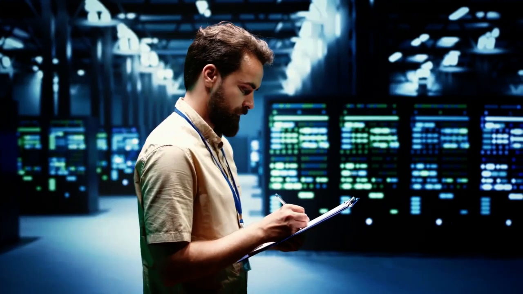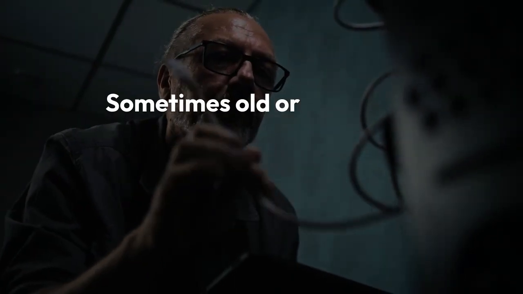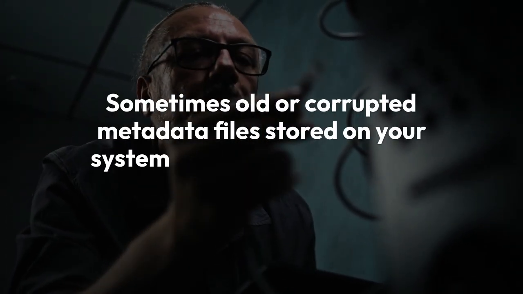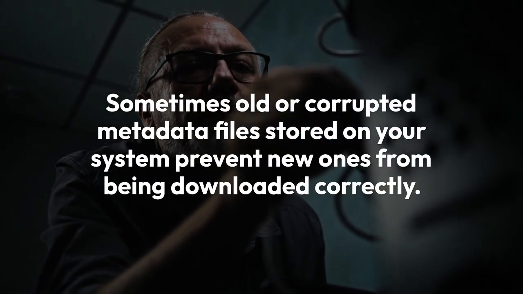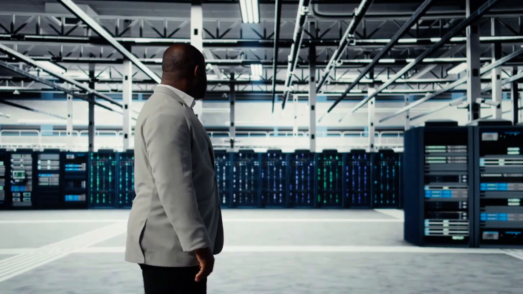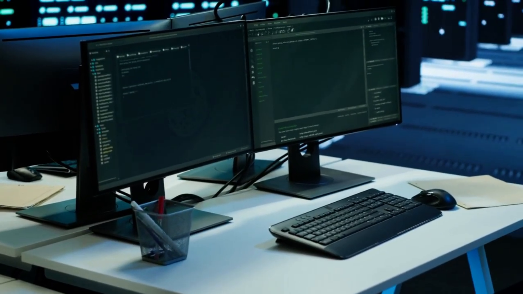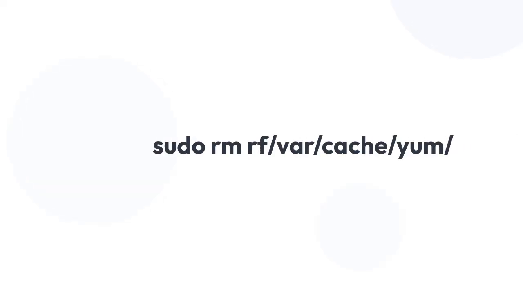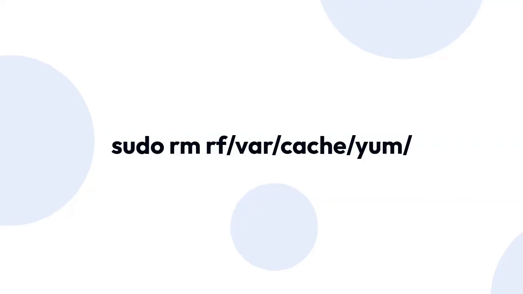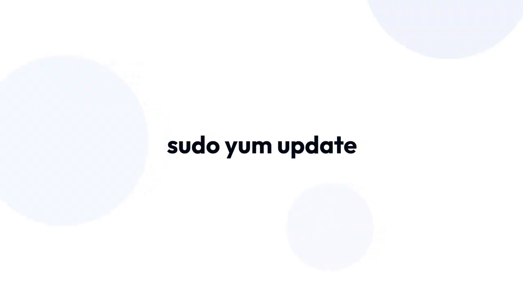First, and often the most effective step, is to clear your yum cache. Sometimes, old or corrupted metadata files stored on your system prevent new ones from being downloaded correctly. To do this, open your terminal and run sudo yum clean all. This command removes all cached repository data. For a more thorough clean, you can also manually remove the cache directory with sudo rm -rf /var/cache/yum/. After cleaning, try updating again with sudo yum update to see if the issue is resolved.